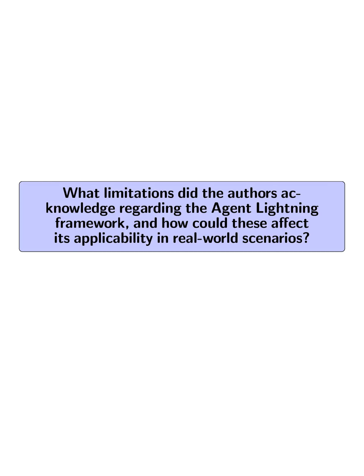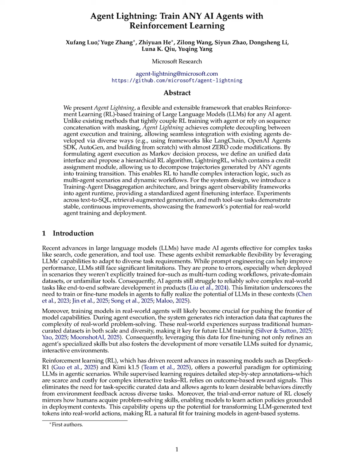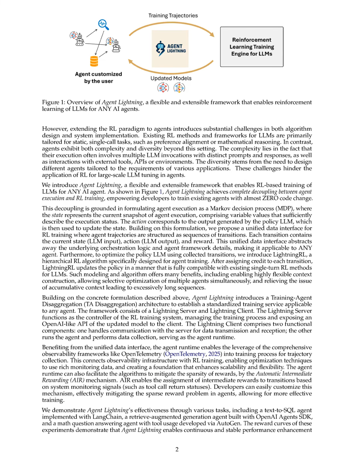What limitations did the authors acknowledge regarding the Agent Lightning framework, and how could these affect its applicability in real-world scenarios? The authors acknowledged several limitations regarding the Agent Lightning framework, particularly in the context of extending reinforcement learning, RL, paradigms to agents. One significant challenge is that existing RL methods are primarily designed for static, single-call tasks, which may not adequately address the complexity and diversity of agent interactions that involve multiple LLM invocations and external tool interactions.